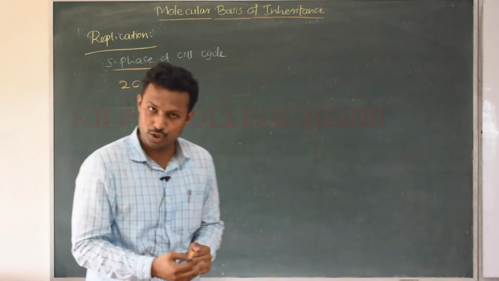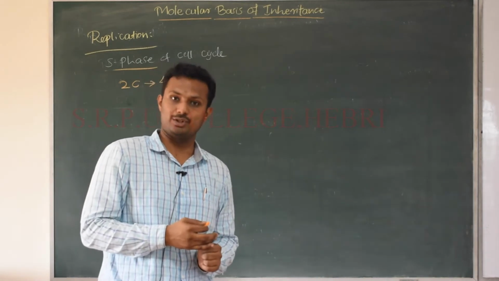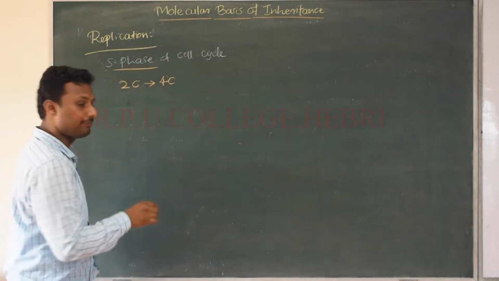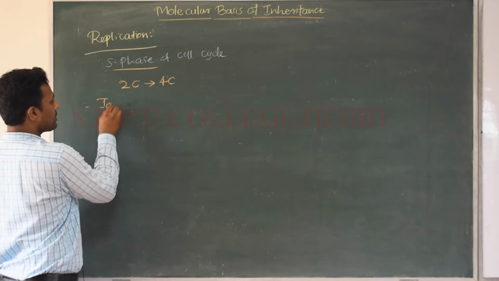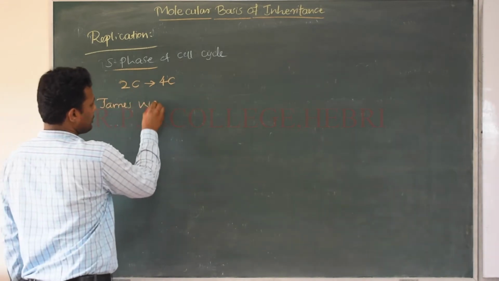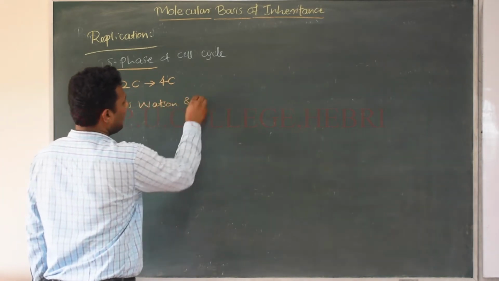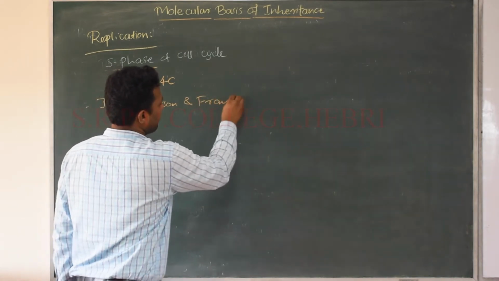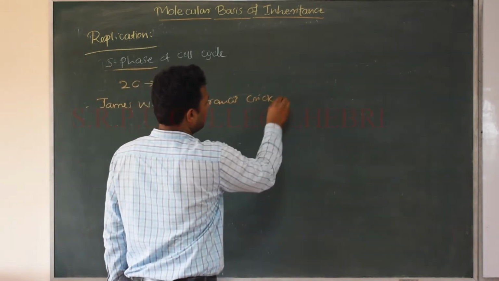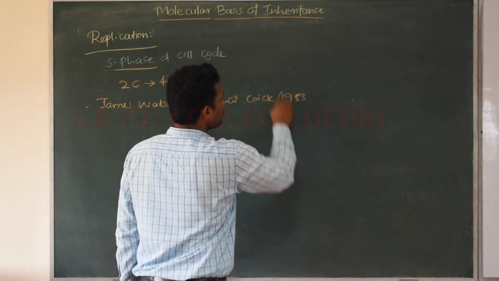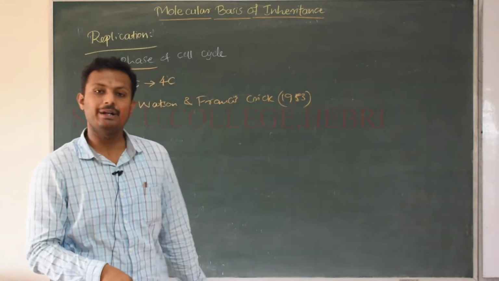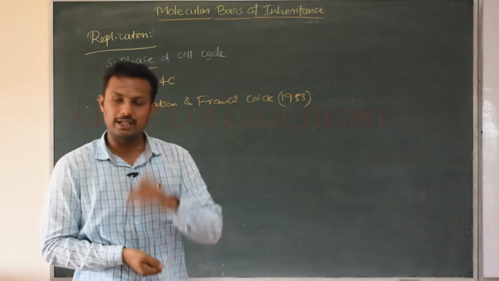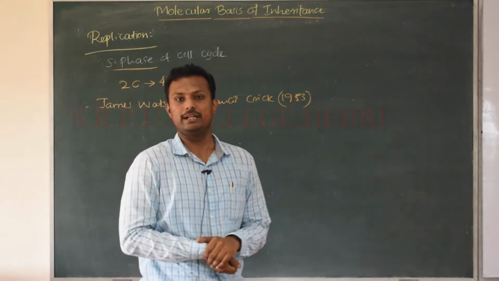and this mechanism of replication was also proposed immediately after the proposition of the double helix structure of the DNA in the year 1953 by James Watson and Francis Crick in the year 1953. So these people were awarded the Nobel Prize for the proposition of the DNA double helix,